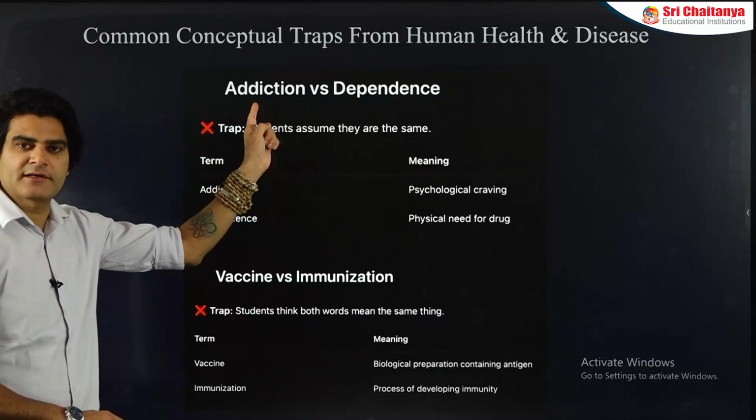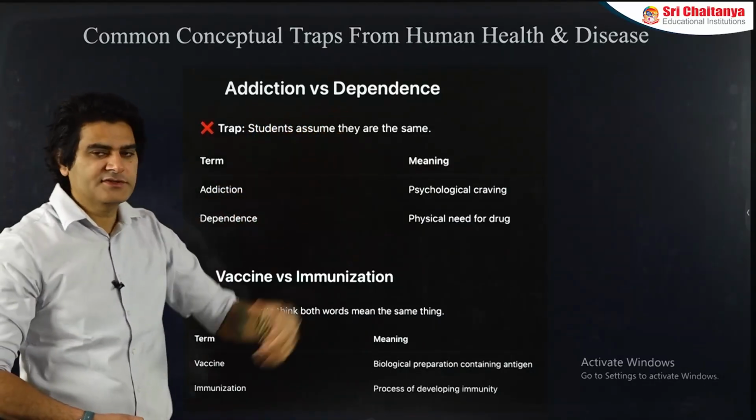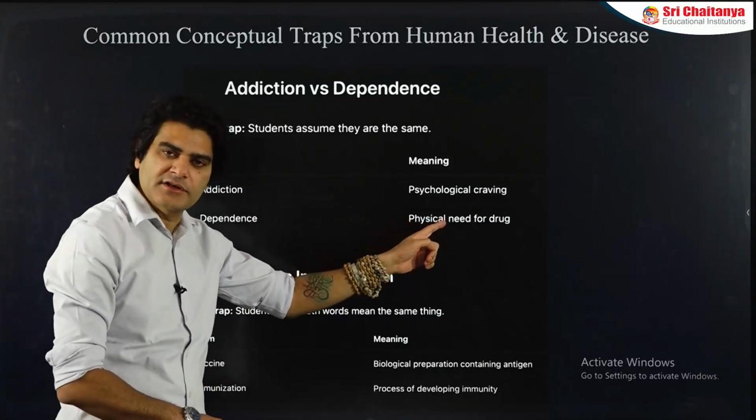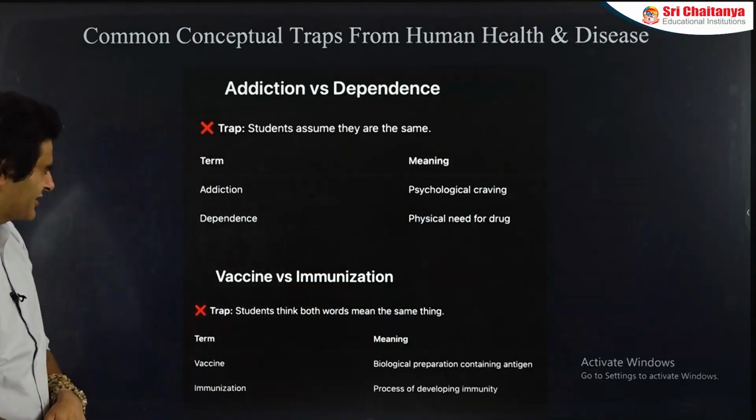Addiction versus dependence, again a very important distinguishing factor here. Addiction is the initial psychological craving. Dependence is the actual dependence of the body, the physical need of the drug for carrying out certain actions in the body.